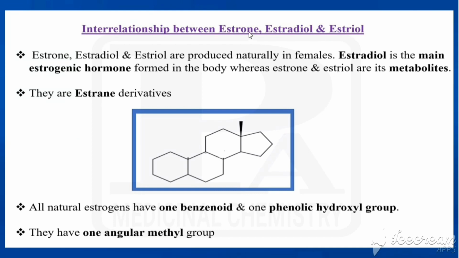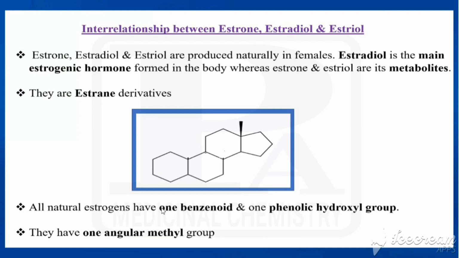metabolites. What is the common point in those three? All have the basic nucleus estrane. What is meant by estrane? Steroidal nucleus with only one angular methyl group, not having any side chain at the 17th position. So all three have the basic nucleus estrane.